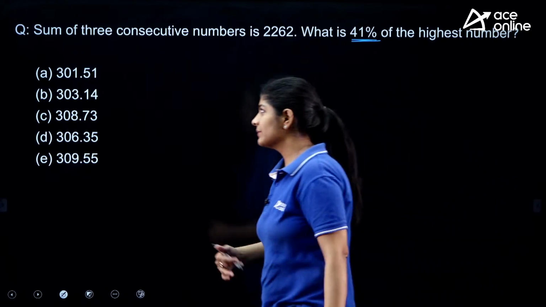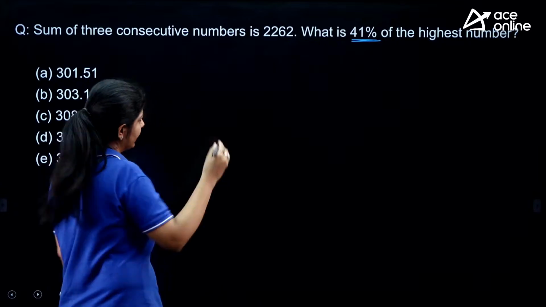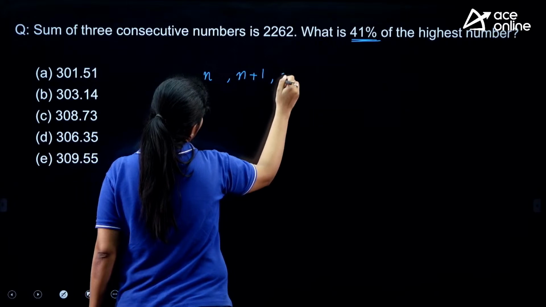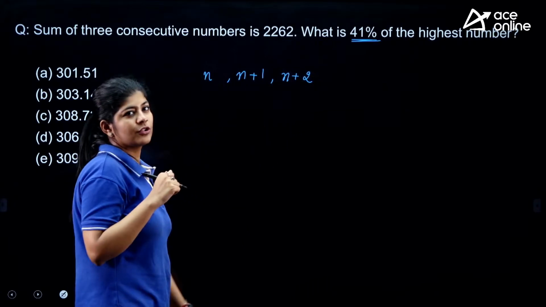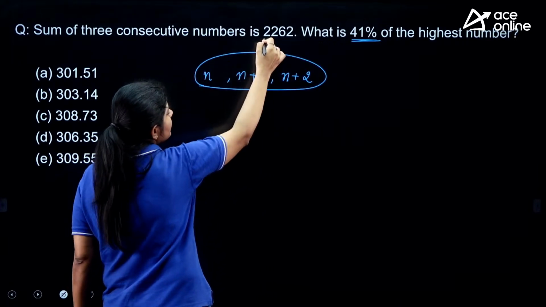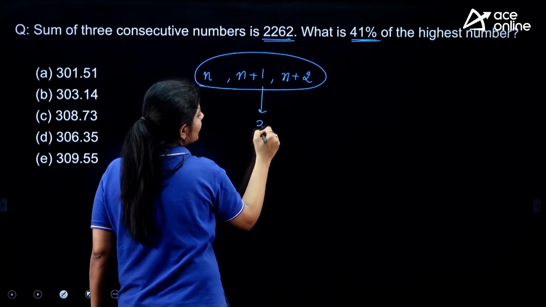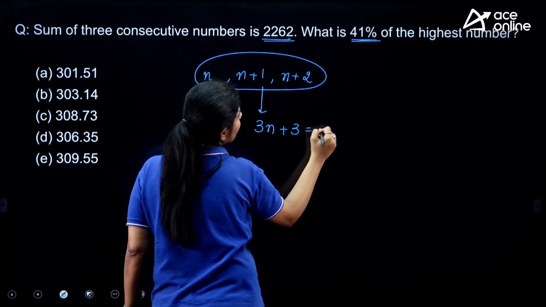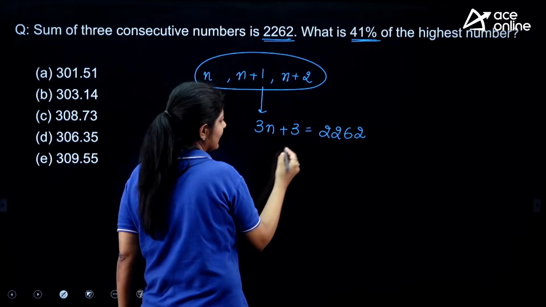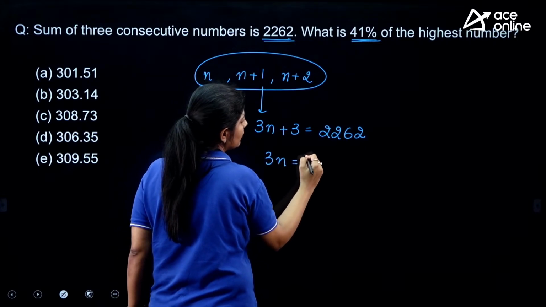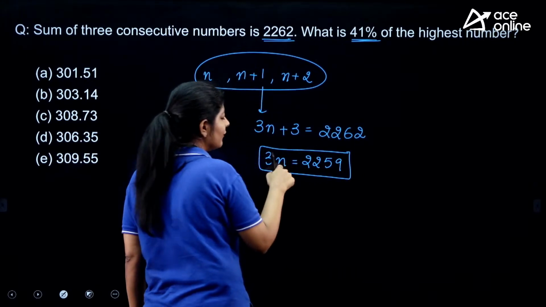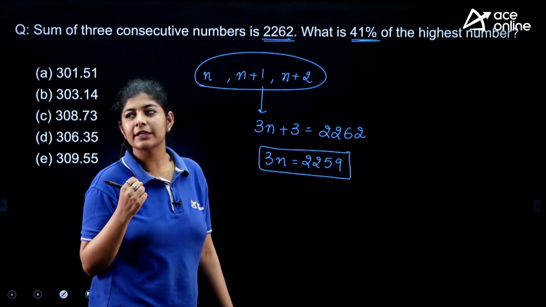Okay, let's see. I'm just assuming that the numbers we are having over here are n, n plus 1, and n plus 2. These are the 3 consecutive numbers. Now the question is saying that the sum of these 3 is equal to this one. So we can say that 3n plus 3 is equal to 2262. I'll transfer this 3 to that side and here I get 3n equals 2259. Now with the help of this, I can easily get the value of n.